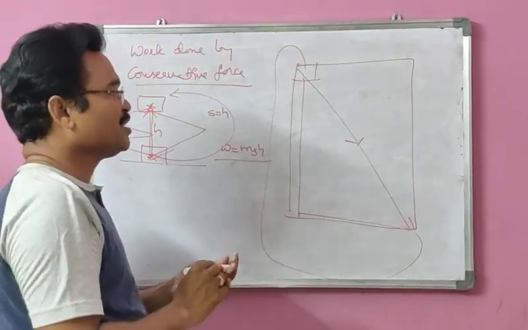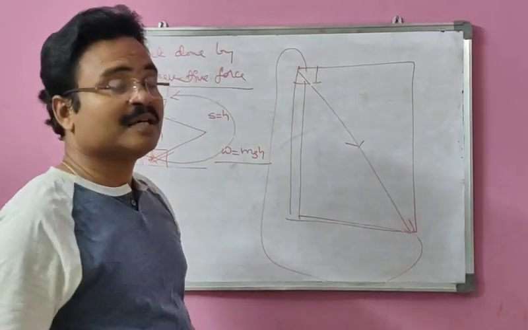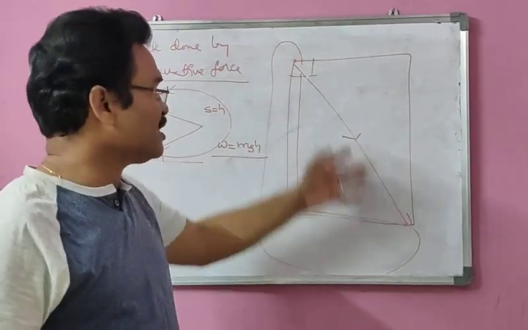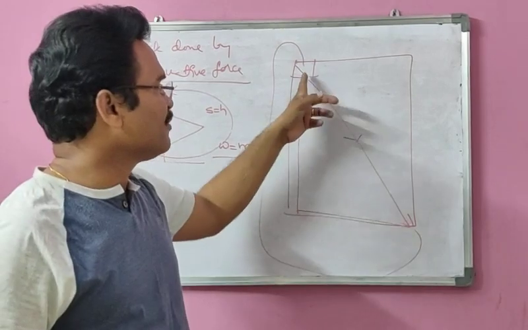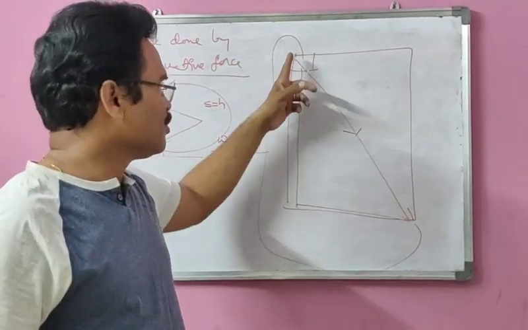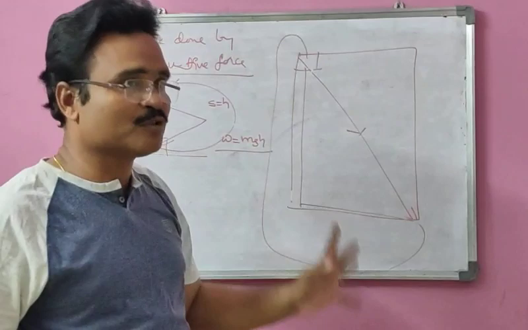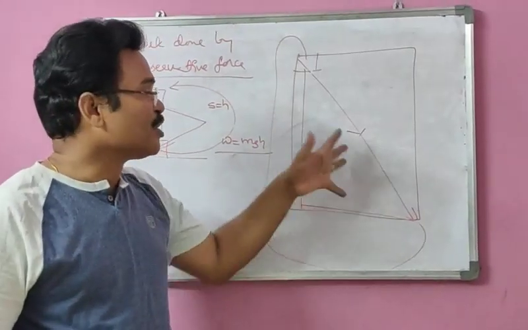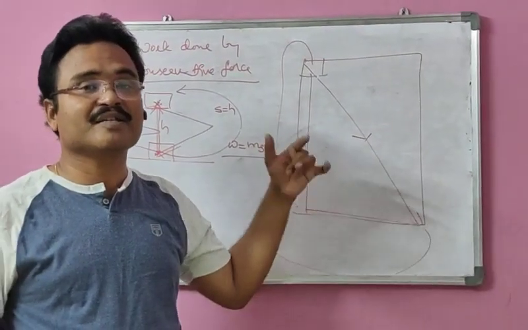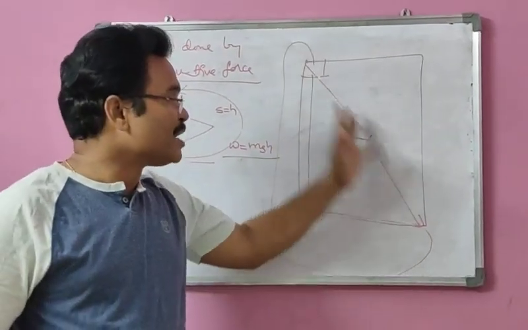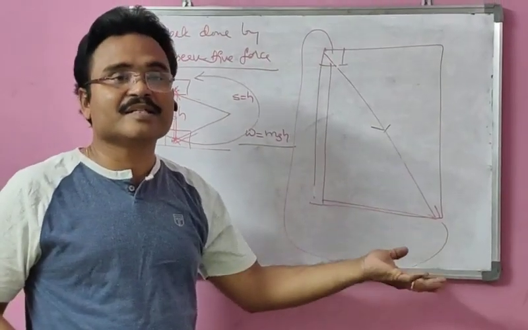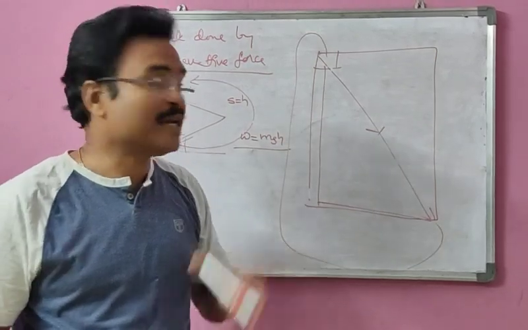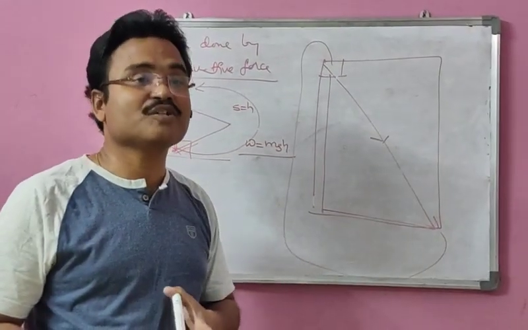But in which path, if you move from here to here, is your effort less? Because you are pulling on the ground, you need to do less work if you go straight from here to here. But if any other path you choose, the work done is going to be high. This is because you are doing work against friction. So as the path length increases, work done is increasing. Means the frictional force is not a conservative force and the frictional field is not a conservative field here.